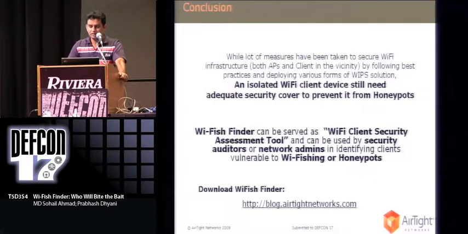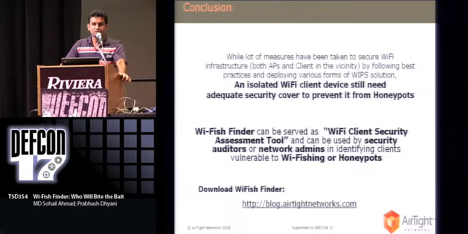The conclusion is that a lot of measures have been taken to secure Wi-Fi infrastructure, both access points and clients present in the same environment, the same vicinity. But an isolated roaming client still needs adequate security cover to protect it against honeypots.